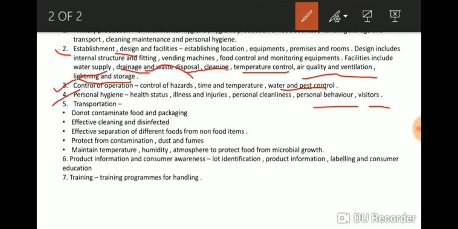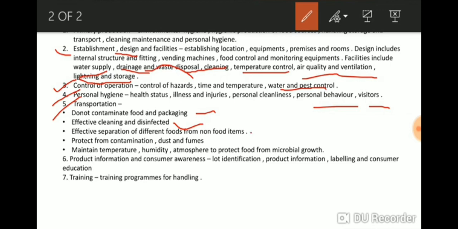The next is transportation. While transporting food, the food should not be spoiled, so hygiene should be taken care of. It should not contaminate food and packaging. Food and packaging should not be contaminated or spoiled. Effective cleaning should be taken care of, and no disinfection should be caused.